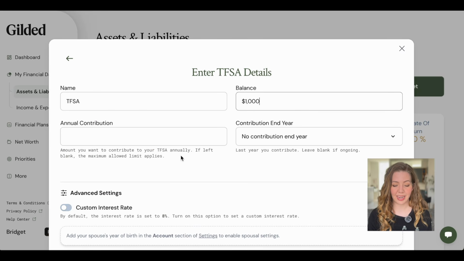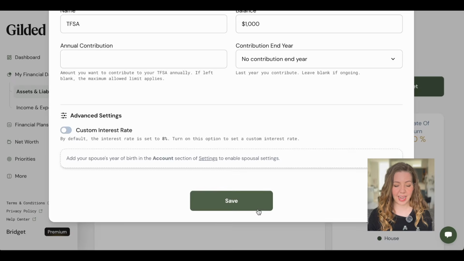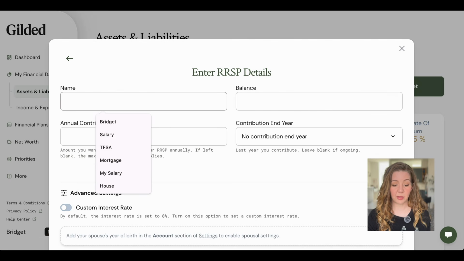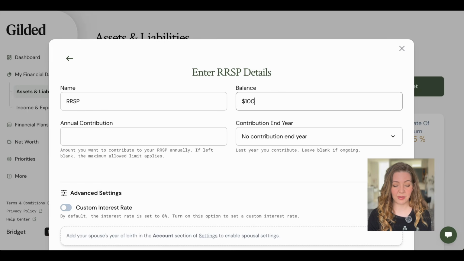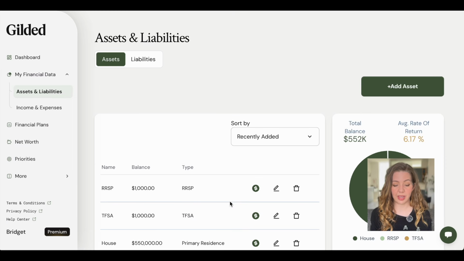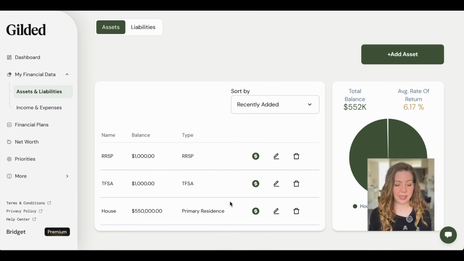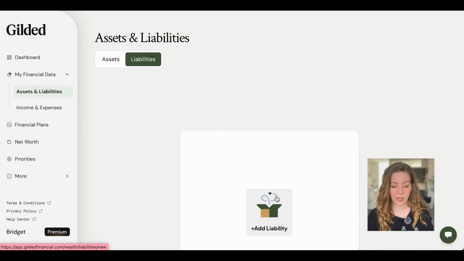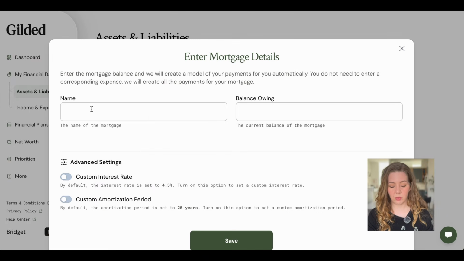So they have just $1,000 in a TFSA, and we'll also give them $1,000 in an RRSP because we want to see essentially, can they retire early beginning from where they are right now as a new homeowner with low savings and investment balances. So because they own a home, we also want to make sure that we enter their mortgage. And we'll say that's $450,000. Now, of course, you can always enter your own numbers to test your own scenarios. This is just one that I'm using as an example.